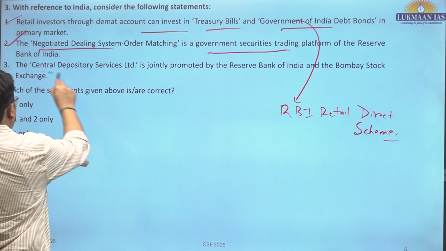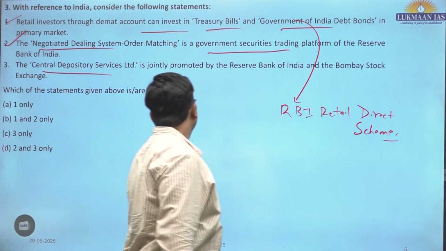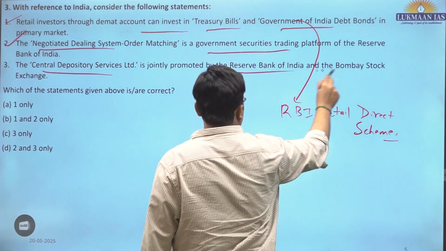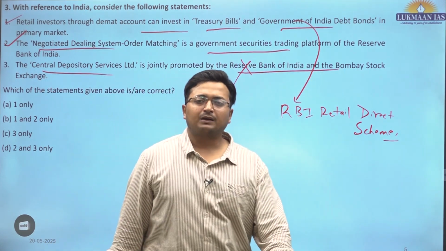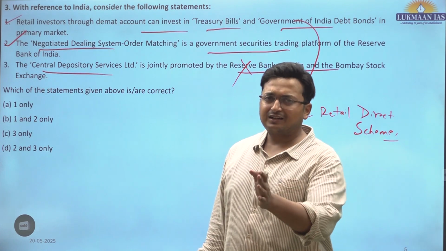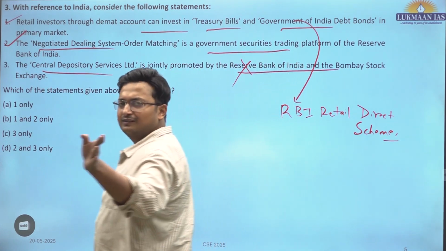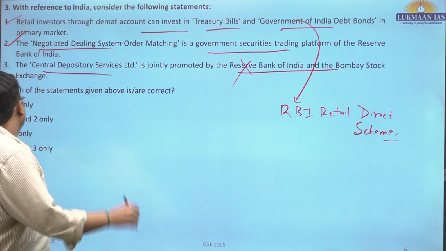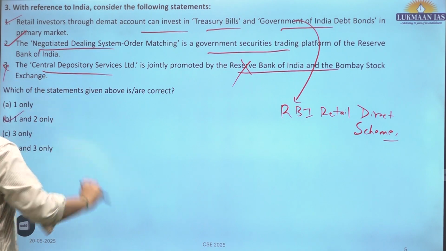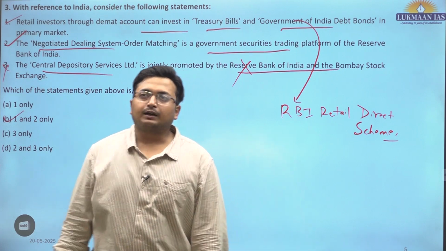The CDSL, Central Depository Services Limited, is jointly promoted by Reserve Bank of India and Bombay Stock Exchange. No, there is no ownership or partnership by the Reserve Bank of India. In NSDL, National Securities Depository Limited, there is certain partnership of the Reserve Bank of India, but not in case of CDSL. So this is incorrect. Statements 1 and 2 are correct. B is the correct answer. Okay.